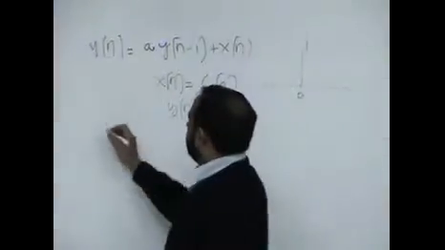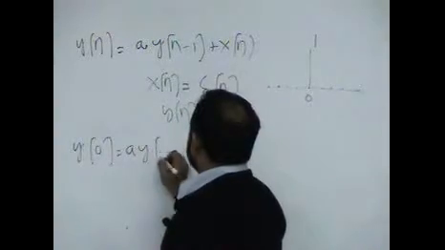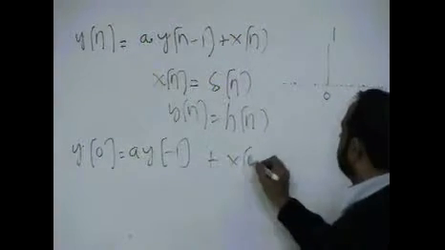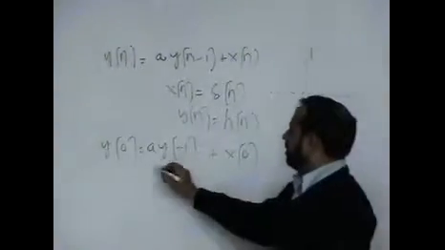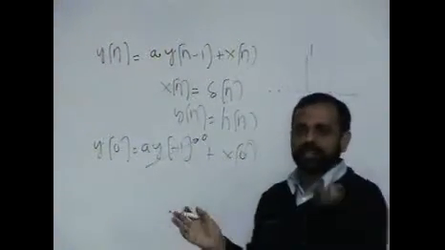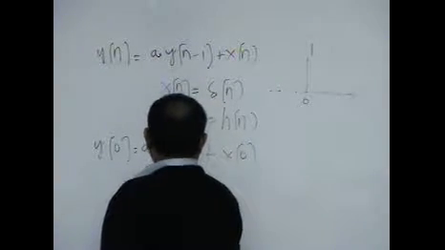So y of 0 is a y of minus 1 plus x of 0. What is x of 0? x of 0 is 1. And why are we saying this starts from reset? Because there is no previous output value, you are just starting the system. So y of 0 is equal to 1.